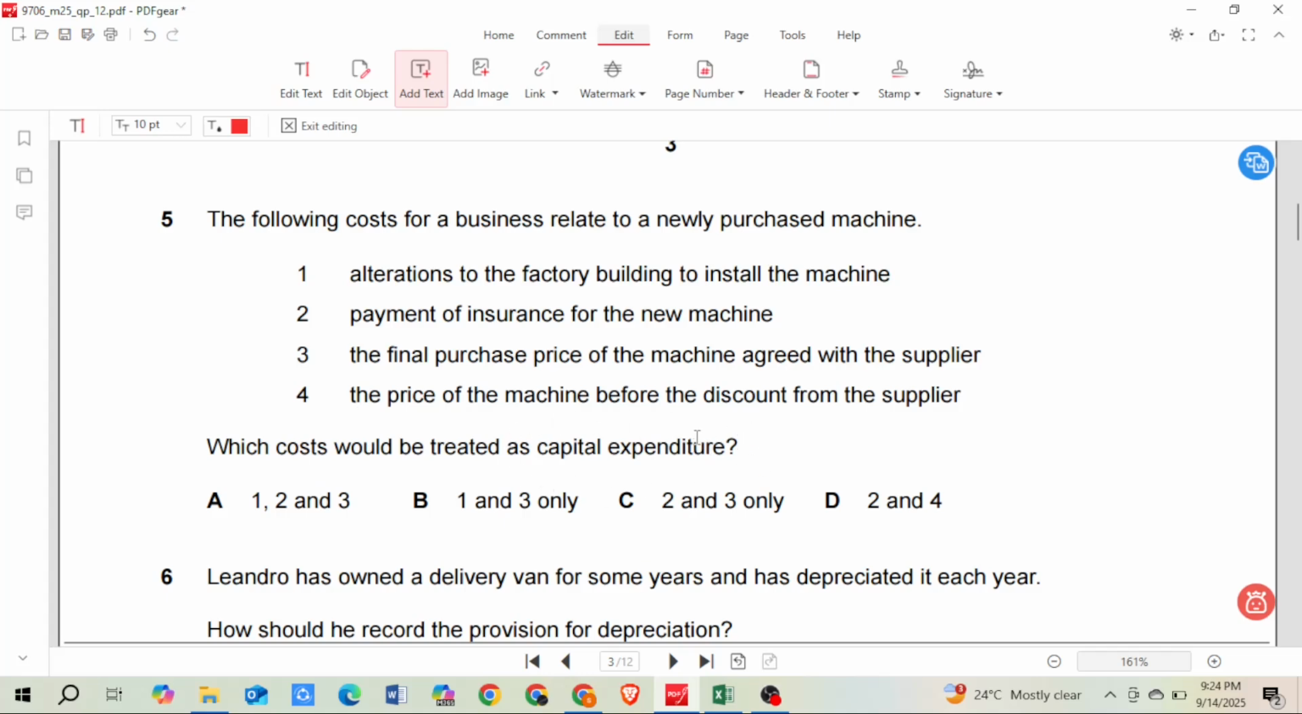So capital expenditures are basically expenses to procure capital items, and these are the one-time expense for that particular capital.